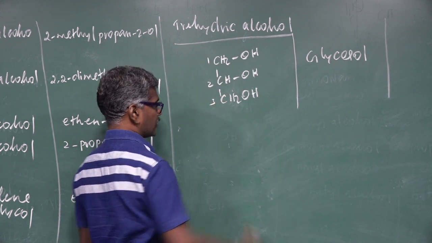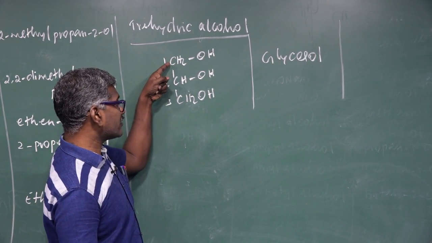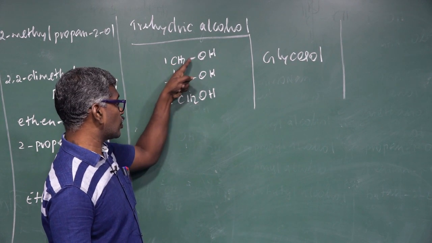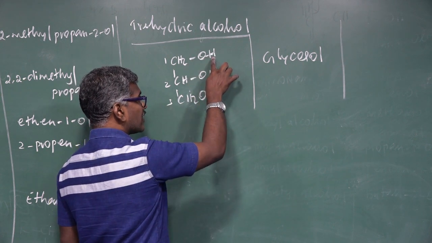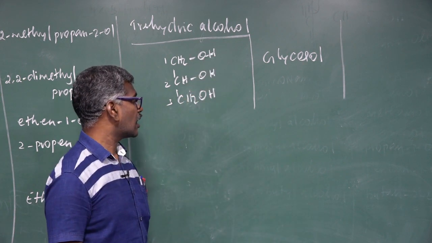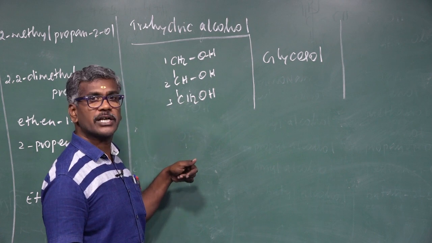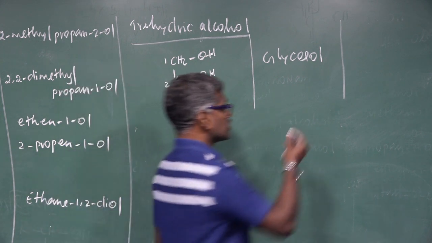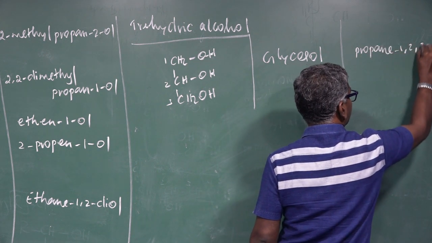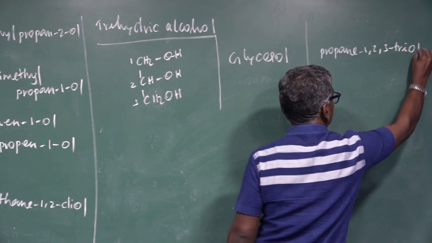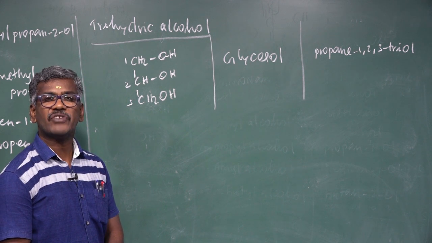1, 2, 3. Before naming the compound, first know about the valency of carbon. Carbon valency 4. This carbon has 1, 2, remaining 2. Oxygen valency 2. Here 1, here 1. Hydrogen valency 1. In all the compounds the valency of carbon should be satisfied. What about the IUPAC name? Totally common carbon 3, carbon 1, 2, 3. So propane 1, 2, 3 triol. These are the examples for classification of aliphatic alcohol.